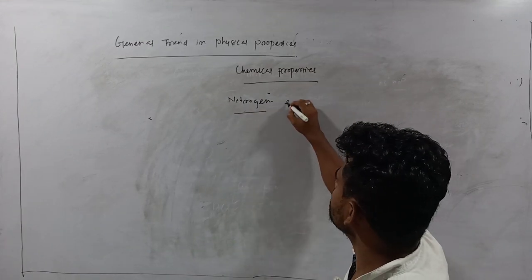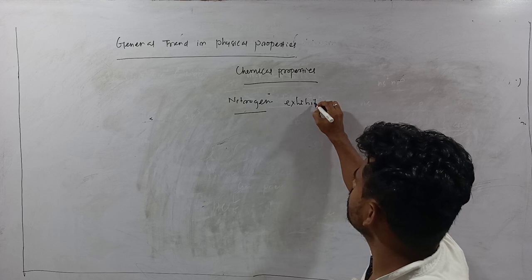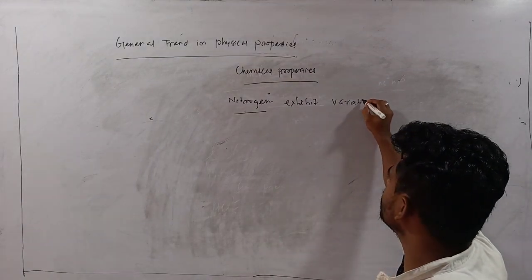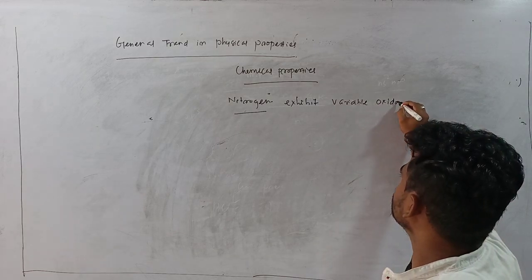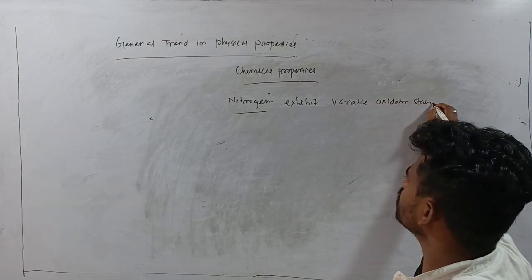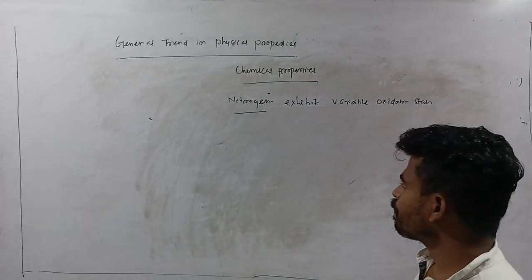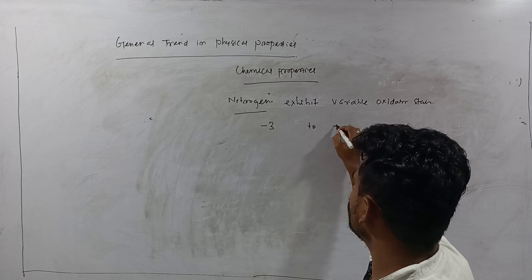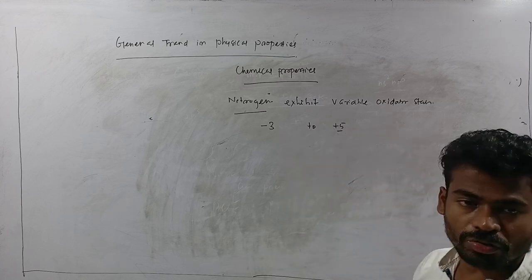Nitrogen exhibits variable oxidation states, meaning it can exhibit oxidation states from -3 to +5.